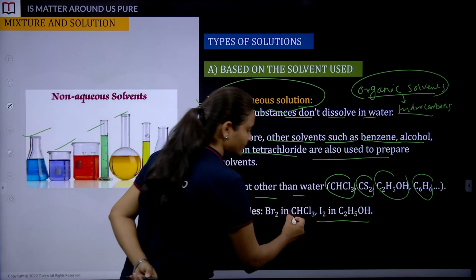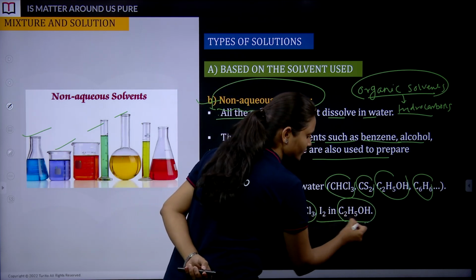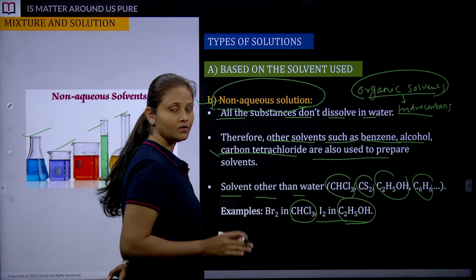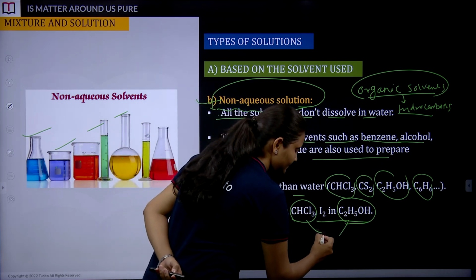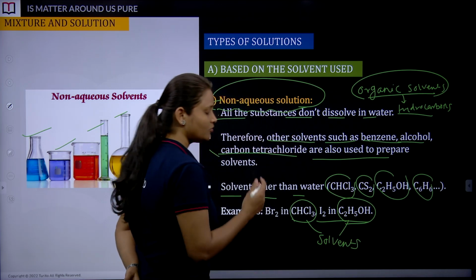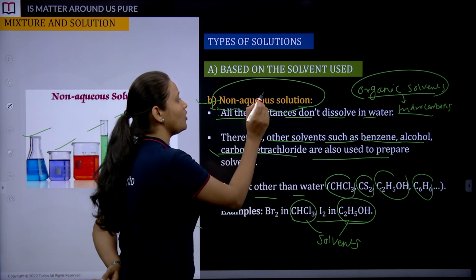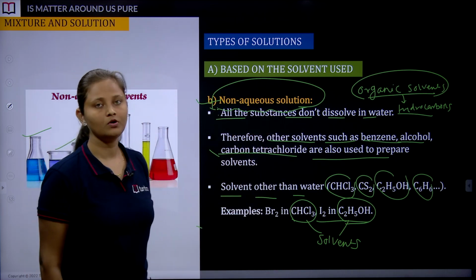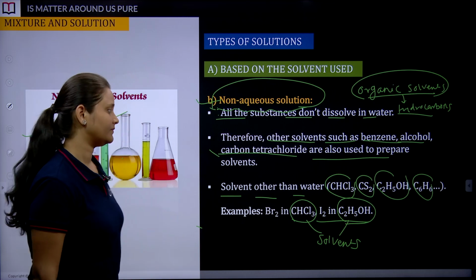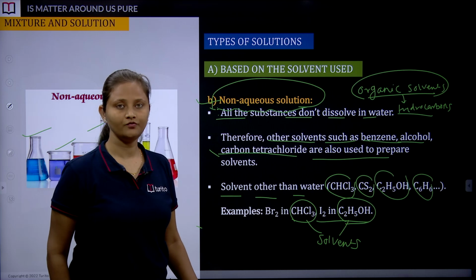This is a hydrocarbon, definitely not water. This is also a hydrocarbon, not water. But these are acting as solvents. Do we see a water molecule here? No. That's why we say it's a non-aqueous solution. Clear? Is there any doubt? Is there any confusion?